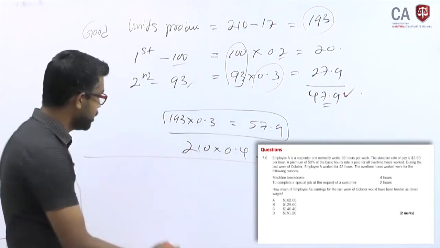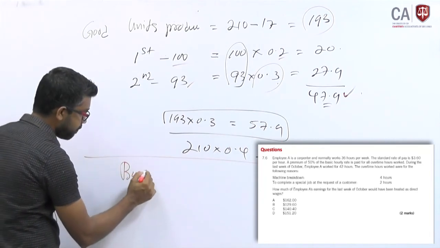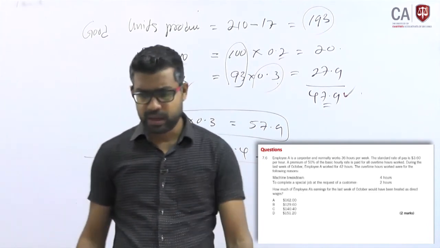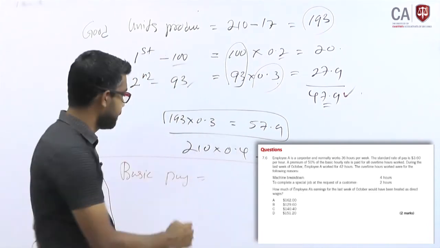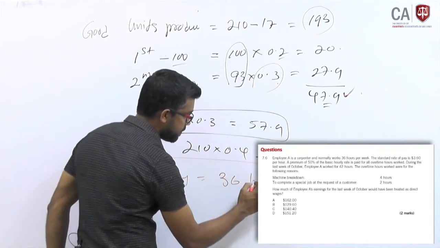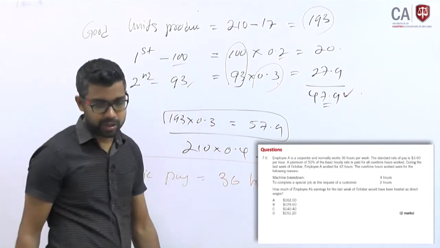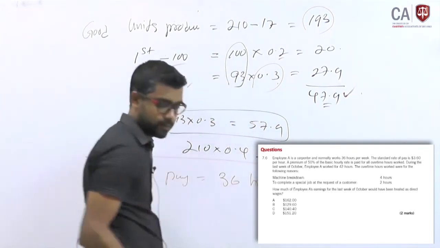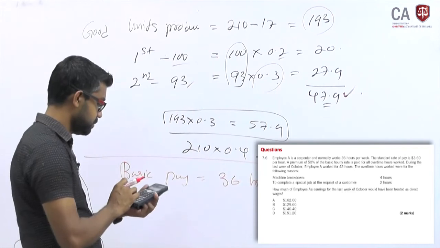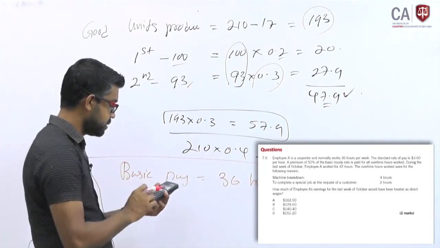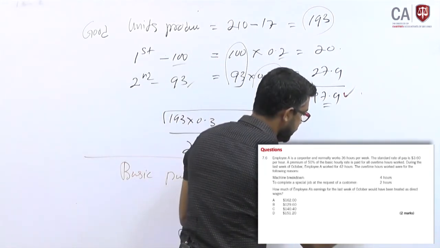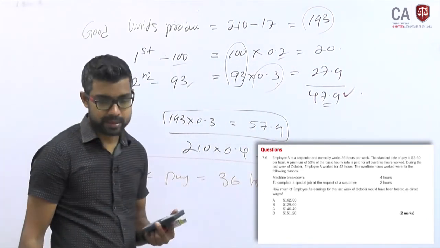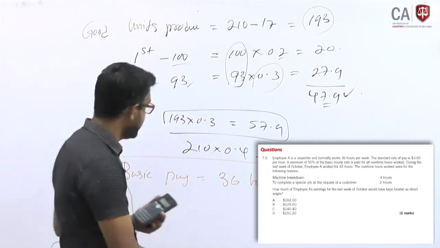Basic payment: you receive 36 hours per week, 36 hours at a rate of 3.6, 36 into 3.6, 129.6. 129.6 is the basic payment. Then the overtime premium.